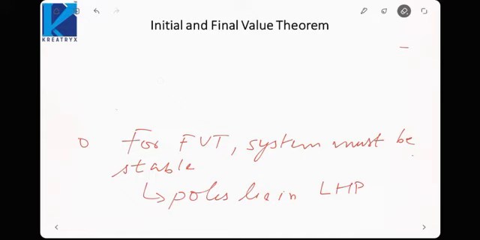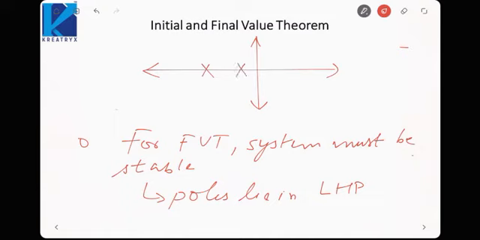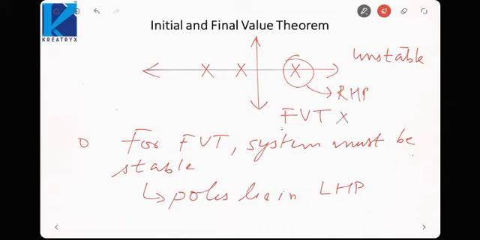That is, if I give you a plot of poles, one here, one here and one here, and this pole is in the right half plane, the system is unstable and FVT is not applicable. You cannot apply the final value theorem here. If any pole lies in the right half plane, the final value theorem cannot be applied.